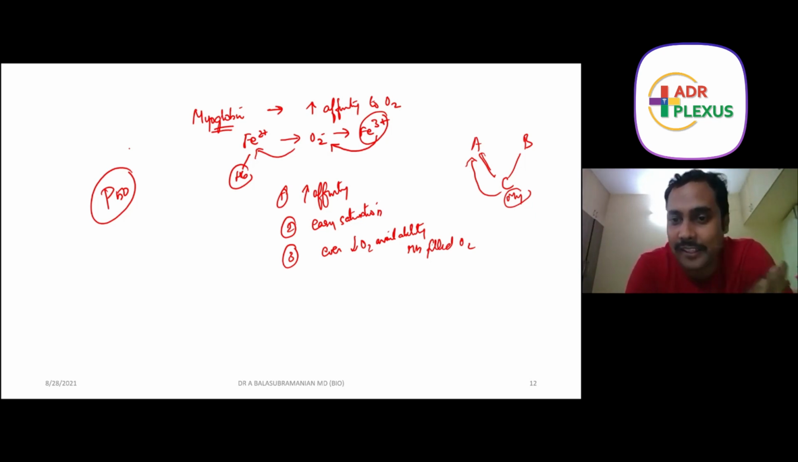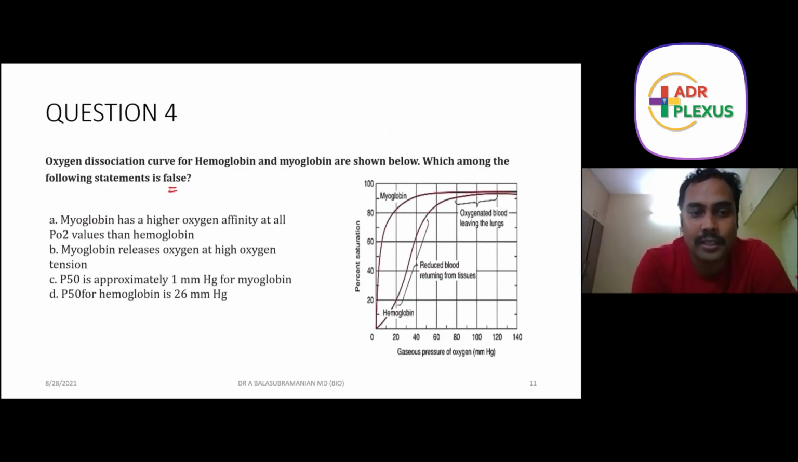See the options. Which is false is the question. The first option: myoglobin has higher oxygen affinity at all PO2 values than hemoglobin. You know that this is correct. I have explained it. Option B: myoglobin releases oxygen at high oxygen tension. We will keep that. Option C: P50 is approximately 1 mmHg for myoglobin. See, option C and option D, even if you don't know the answer, if you are tricky enough, you can see the graph and derive the answer.